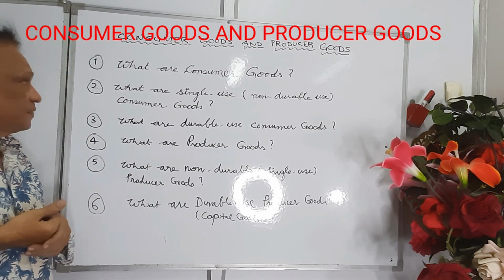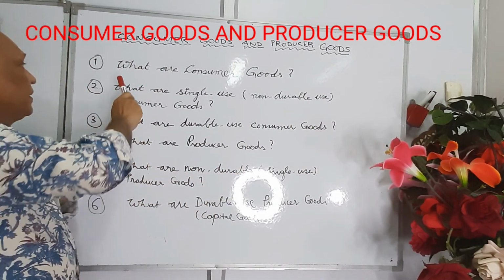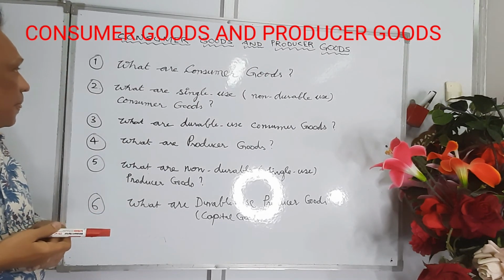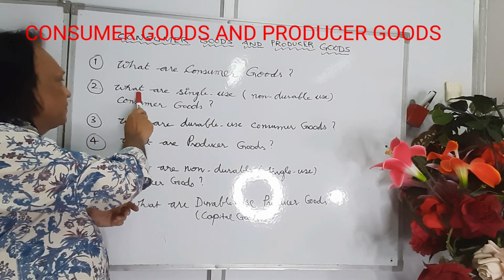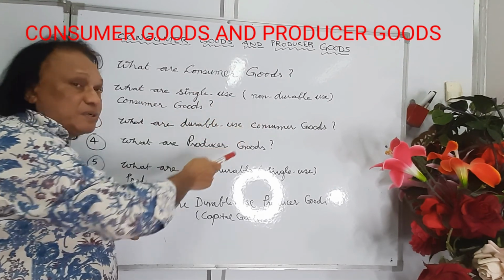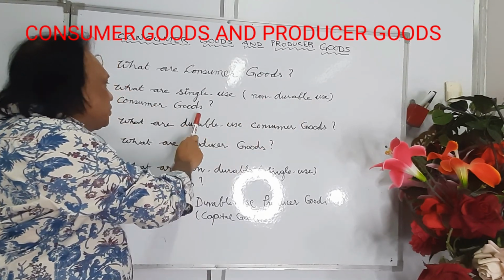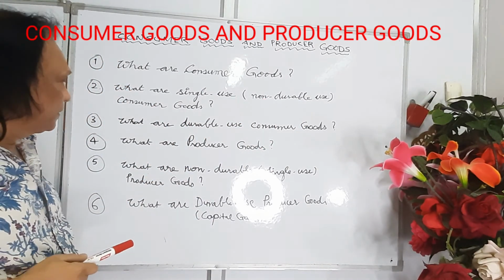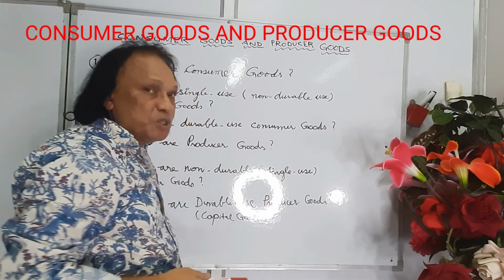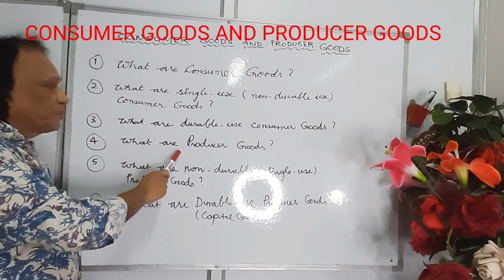What are these? The first one you have is what are consumer goods? The second one relating to this question, what are single use, or we call them non-durable use consumer goods? The third question, what are durable use consumer goods? And the fourth one, what are producer goods?